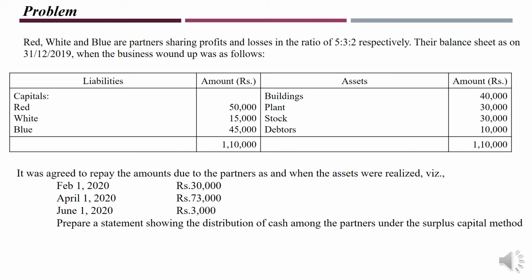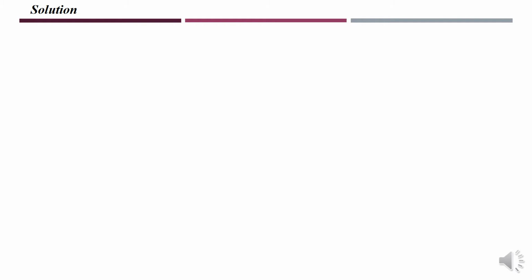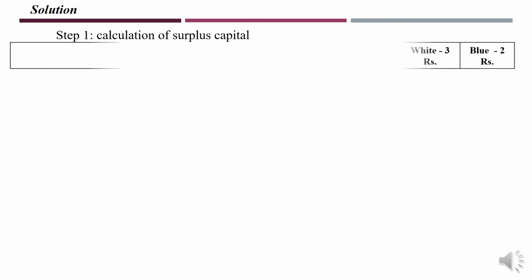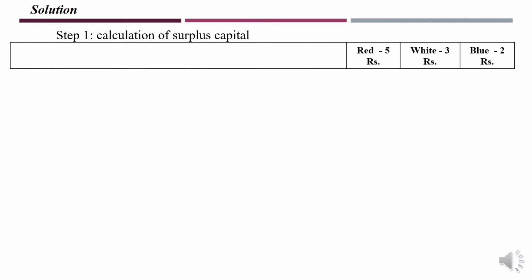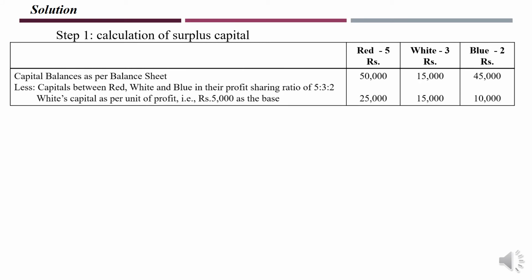So now we get the surplus capital. So first step what you do is we have to find out the surplus capital. So let us understand that in detail in the solution. As I mentioned earlier, step number 1, calculation of surplus capital. For this, prepare a table consisting of 4 columns. It depends upon the number of partners. Since we have 3 partners, here we have 4 columns. If you have 2 partners, you need to have 3 columns.